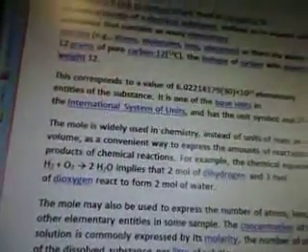Having trouble talking. I've got too much peanut butter in my mouth. Elementary entities of the substance. It is one of the base units in the International System of Units and has the unit symbol mol.